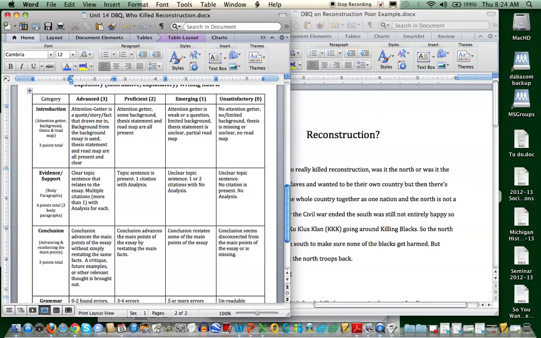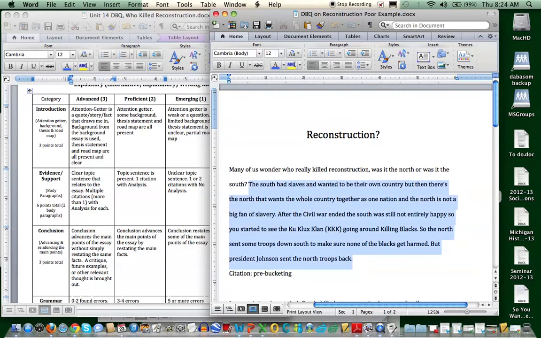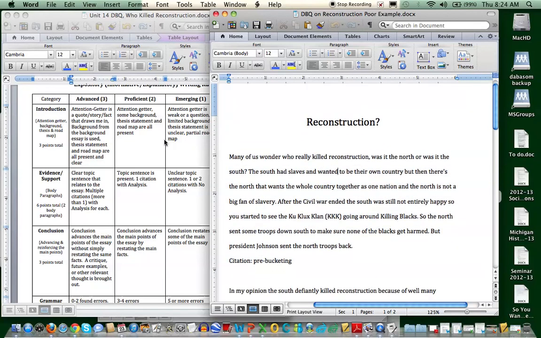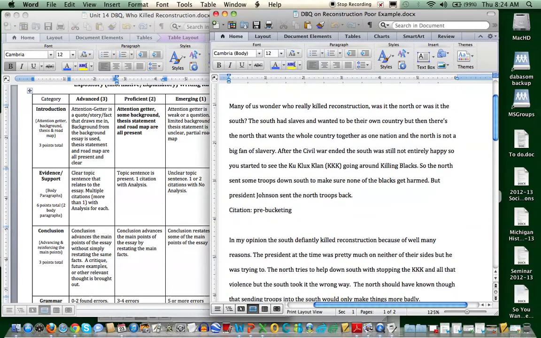What I don't see, though, is any thesis and roadmap. Right now I have no idea. Are they talking about it's the South's fault, or are they talking it's the North's fault, and they're not giving me any direction as to where they're going to go in their paper. Alright, so therefore I gave this person a 2 out of 3 because they did have some of the components, but they did not have them all.